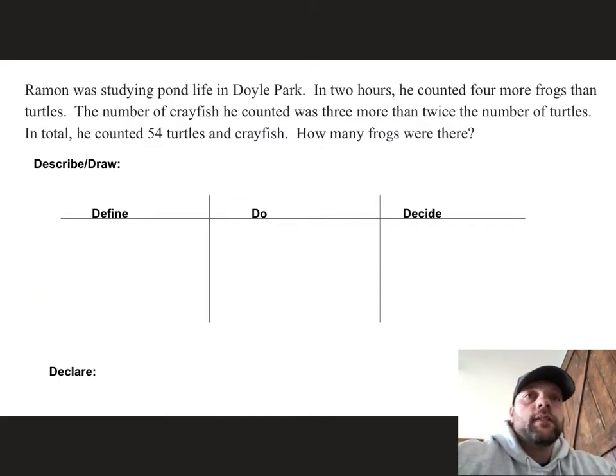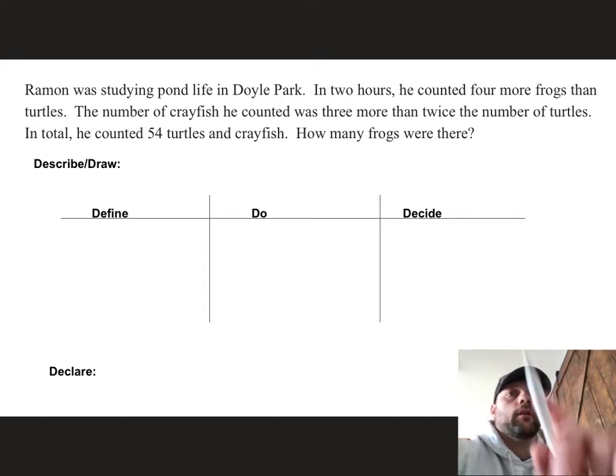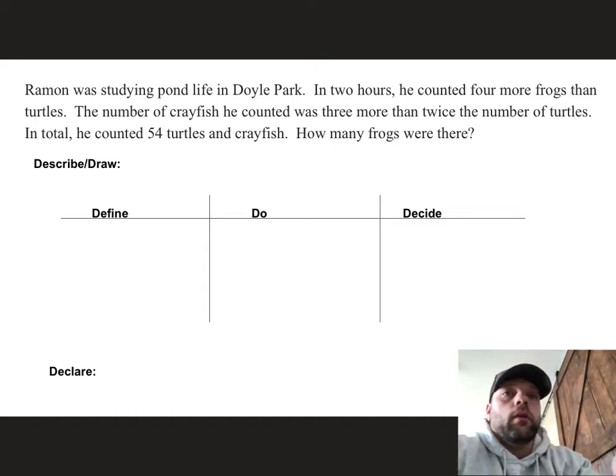Ramon was studying pond life in Doyle Park. In 2 hours, he counted 4 more frogs than turtles. The number of crayfish he counted was 3 more than twice the number of turtles. In total, he counted 54 turtles and crayfish. How many frogs were there? Okay, so we are looking at here. He counted 4 more frogs than turtles. And the number of crayfish he counted was 3 more than twice the number of turtles.